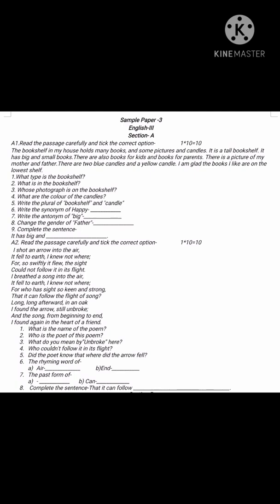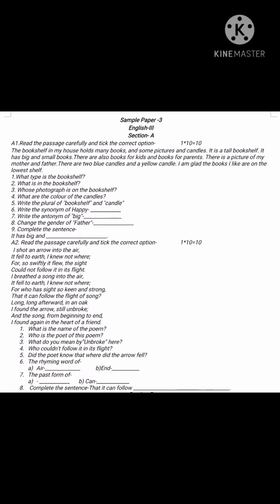There is a picture of my mother and father. There are two blue candles and a yellow candle. I am glad the books I like are on the lowest shelf. Means I like the books which are kept on the lower shelf.